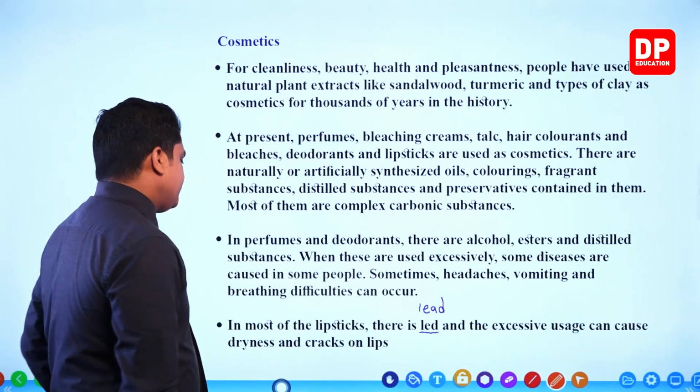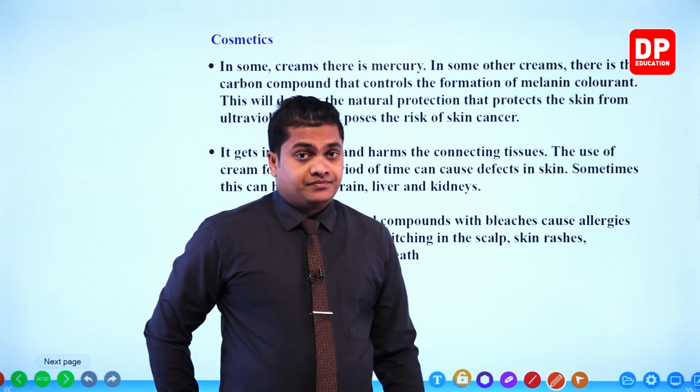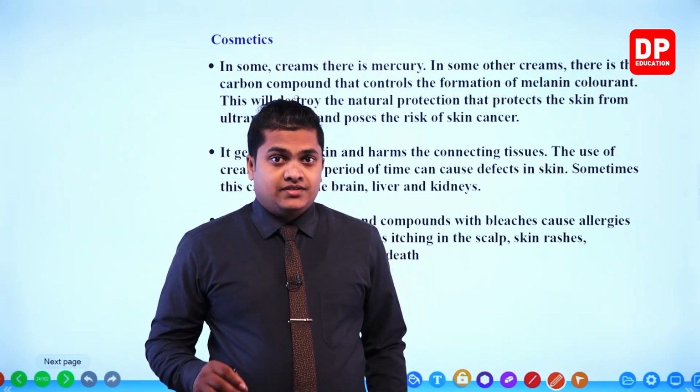Then in some creams there is mercury. In some other creams there is a carbon compound that controls the formation of melanin colorant. This will destroy the natural protection that protects the skin from ultraviolet rays and poses the risk of skin cancers. Now see the toxicity.